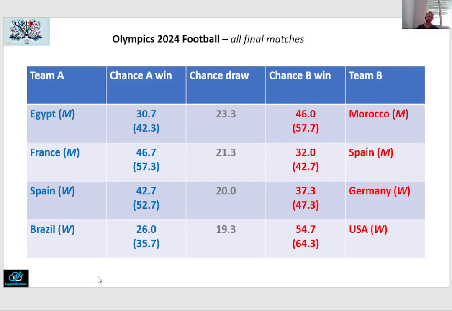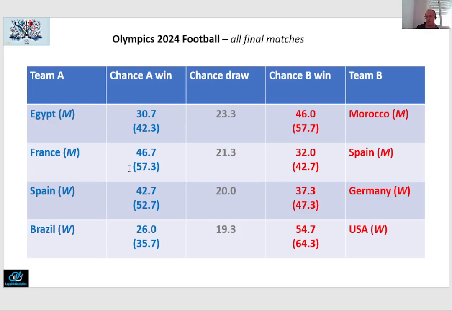This brings us to the following summary. So in the men's tournament we saw that Morocco is more likely to win after regular time, and if not, then after extra time. For the final, so for gold and silver, we see that France, the French team, are the favorites with a 57.3% chance of winning after extra time. After regular time, already 46.7% chance.